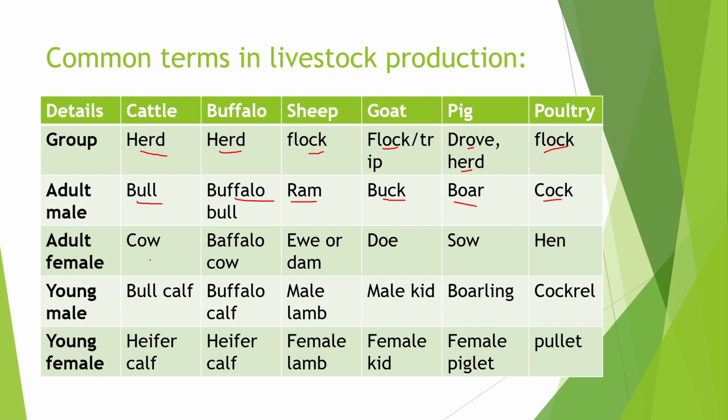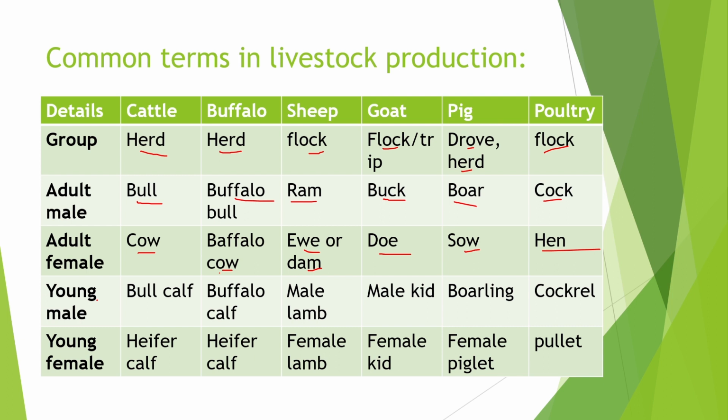Next is the adult female. For cattle it is cow. For buffalo it is also cow. For sheep it is ewe or dam. For goat it is doe. For pig it is sow, and for poultry it is hen.